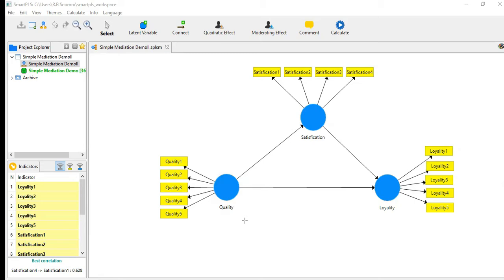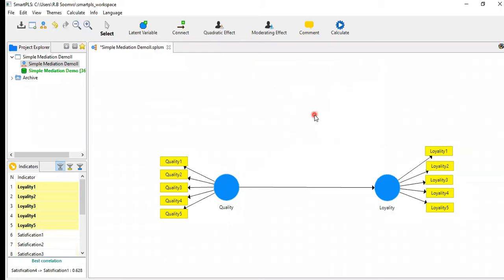Now we will check this mediation impact in two ways: the conventional method, and then another through the VAF, variance accounted for. So let's start. First of all, we have to check the direct effect. That's very much necessary. How to check that? First, we have to remove this mediator. Now we have one independent and one dependent variable. So first we want to check the impact.